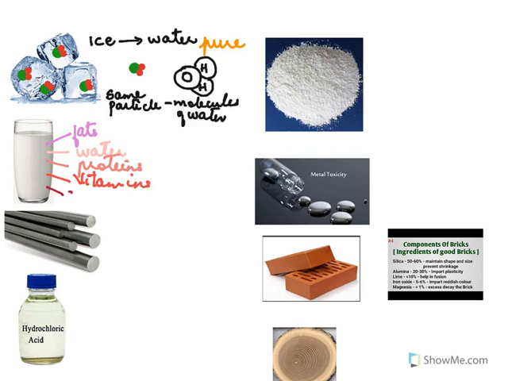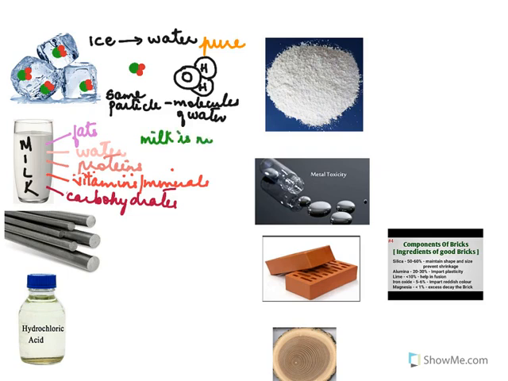There are also particles of carbohydrates. Since milk is made up of so many different particles, we will not call milk pure. So milk is not pure.